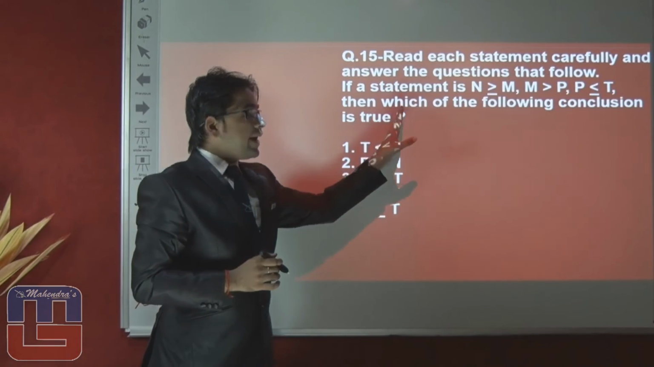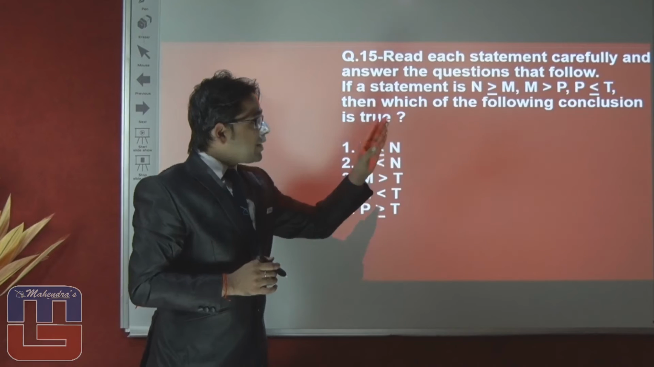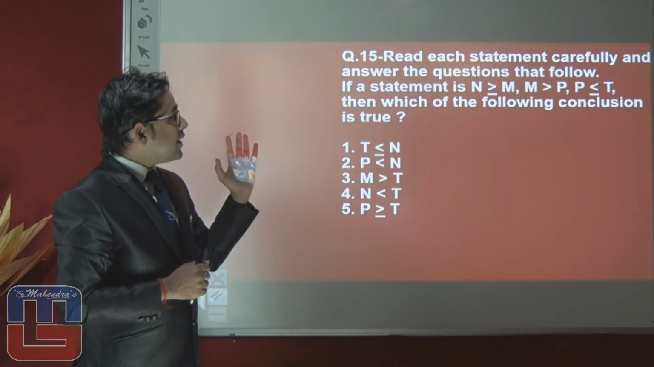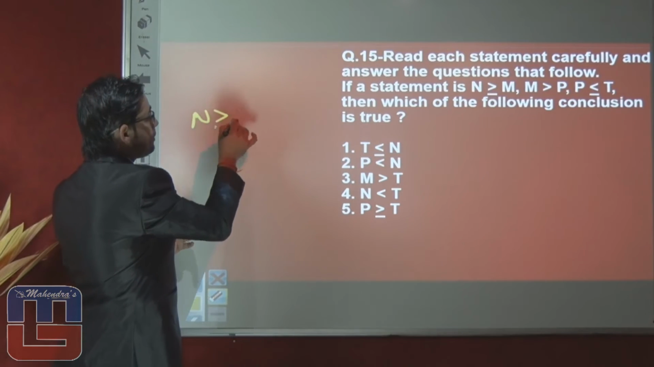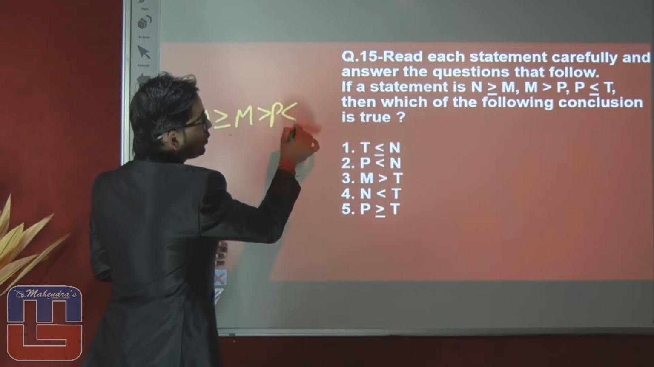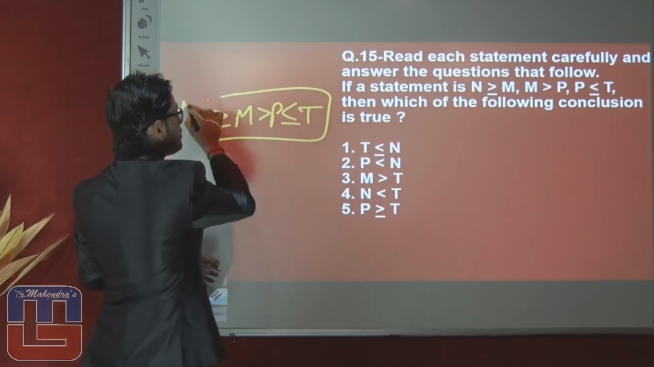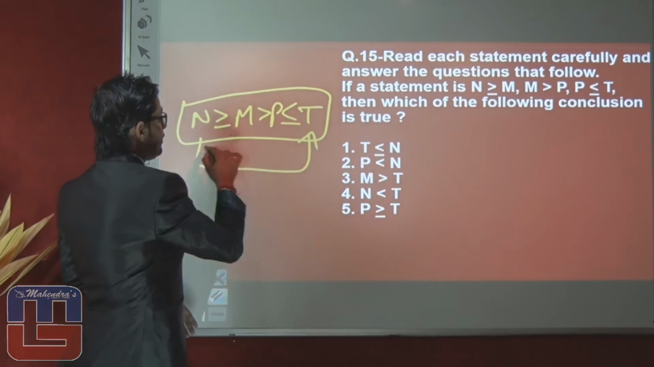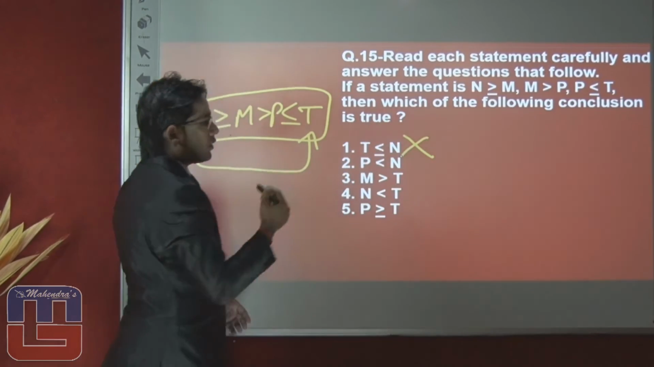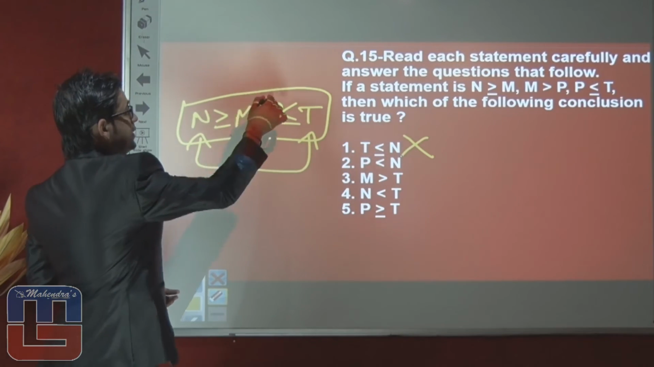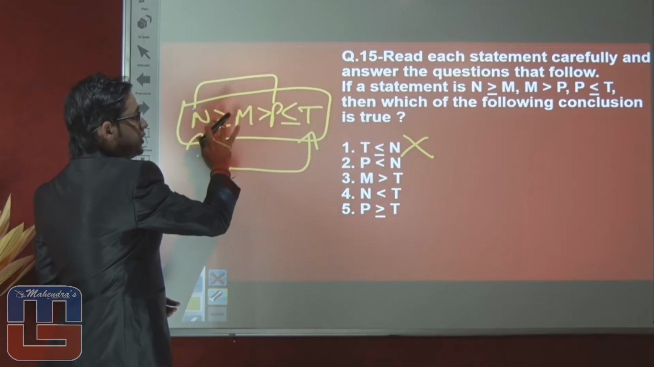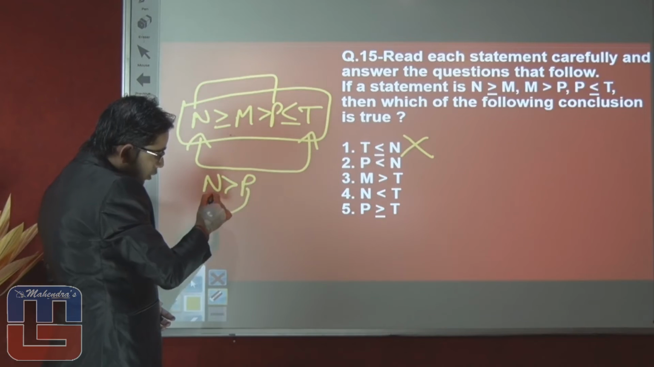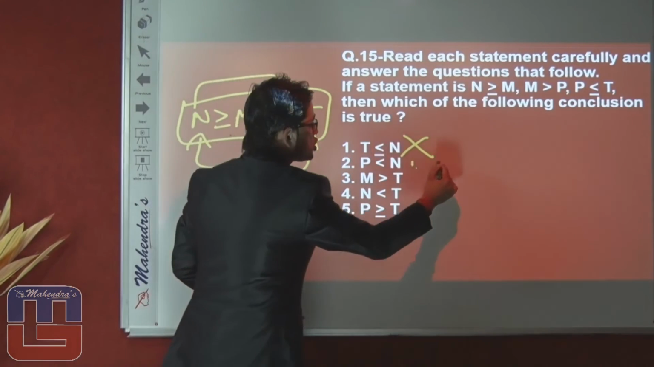If the statement is n greater equals to m, m greater than p, p smaller equals to t, then which of the following conclusions is true? N is greater equals to m is greater than p, p smaller equals to t. With the help of this statement, can we say that t smaller equals to n? There is no relation between t and n, so answer will be false. P and n, we can say that yes. With the help of these options, we can say that n is greater than p or p is smaller than n. So second option is true.